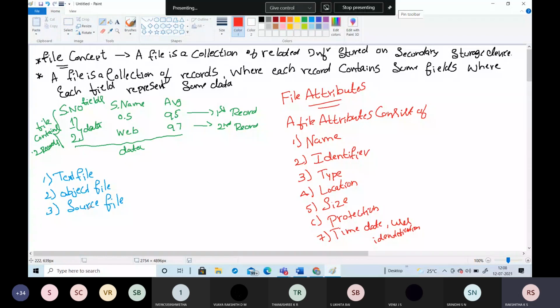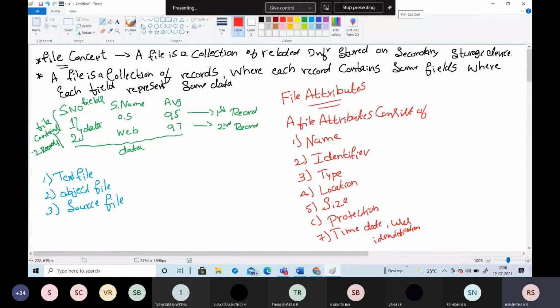When a file is named, it becomes independent of the process. When you save your file, some users use lowercase letters, some use uppercase letters, some special characters or some integers. In this manner you do the naming of the file.